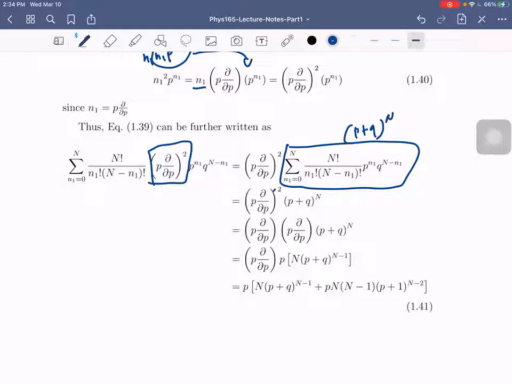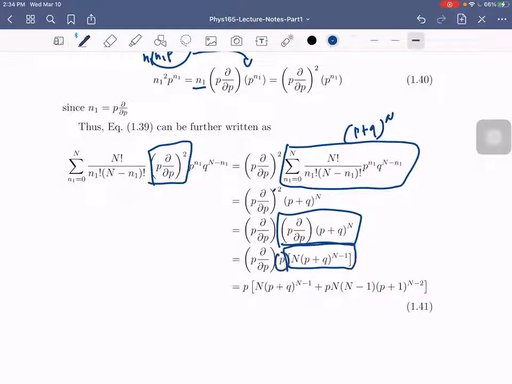Now we can factor this into two. What you have to do is to operate on this one first. Take the derivative and you will have this one, which is the same as the average of n1. And then we can take the derivative of this whole thing. So treat this as a product.